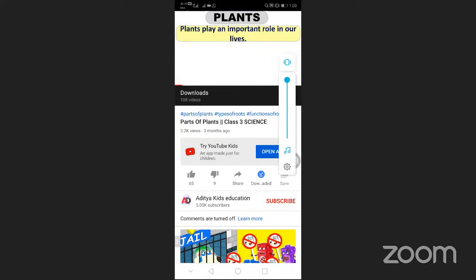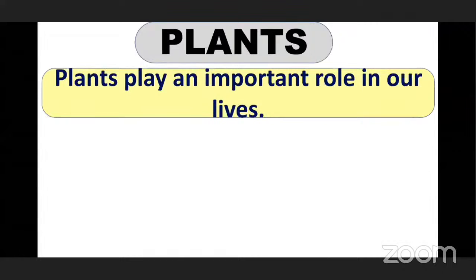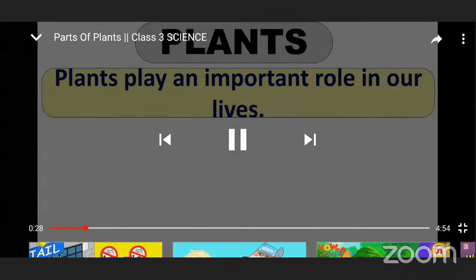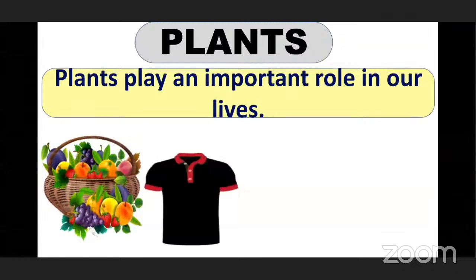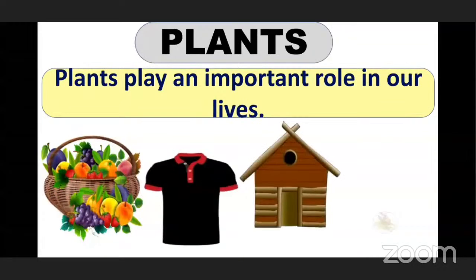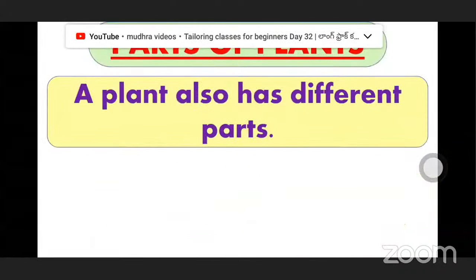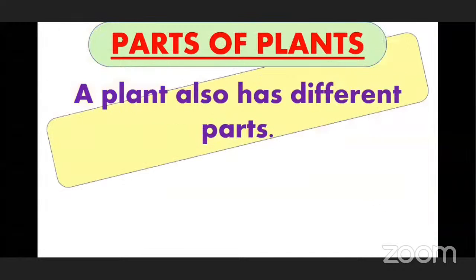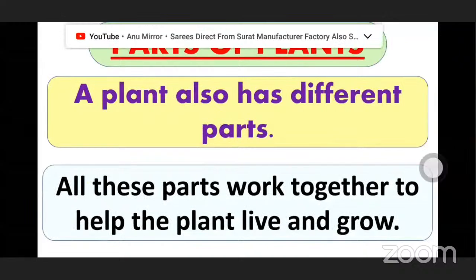Plants are living things. They grow, they breathe, feel and reproduce. And plants play an important role in our lives. Plants provide us most essential basic needs, and that is food, clothing, shelter and medicines. Just like the human body, plants also have different parts, and all these parts work together to help the plant live and grow.